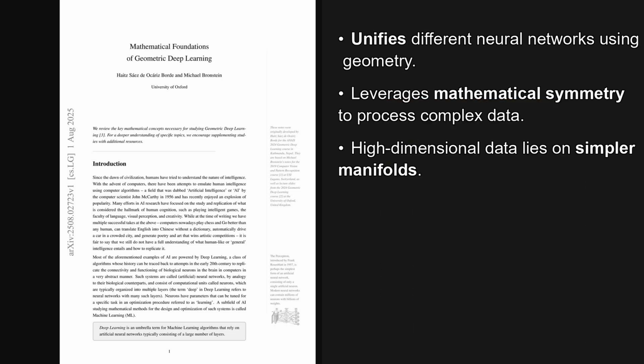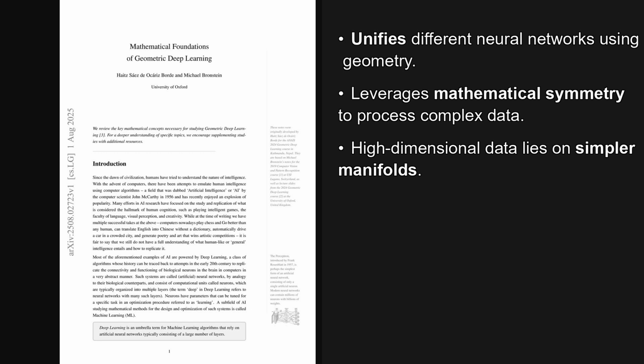I'm Alex. Today we're looking at a paper trending on X, published on August 1st, 2025, about a week ago. This paper provides a concise review of the essential math behind geometric deep learning, a framework that helps AI models handle complex, irregular data like graphs and social networks, which traditional methods struggle with. The paper is titled Mathematical Foundations of Geometric Deep Learning, and it really clarifies how these complex mathematical ideas connect to the models we use every day.